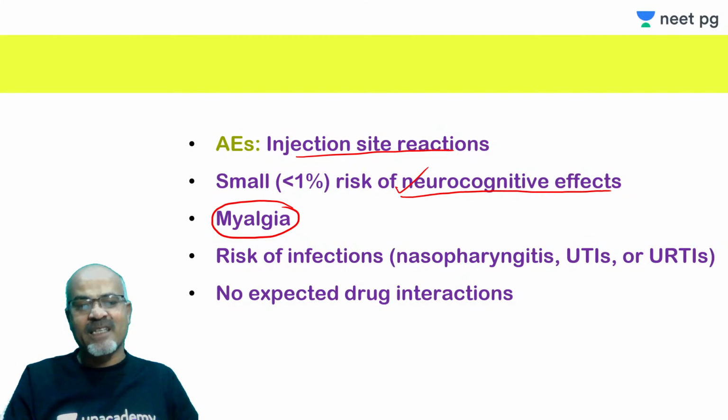But myalgia can occur, and like other monoclonal antibodies, the risk of infection is also a little bit increased in these patients, including nasopharyngitis, urinary tract infections, and upper respiratory tract infections, because these biological agents are usually associated with an increase in risk of infection.